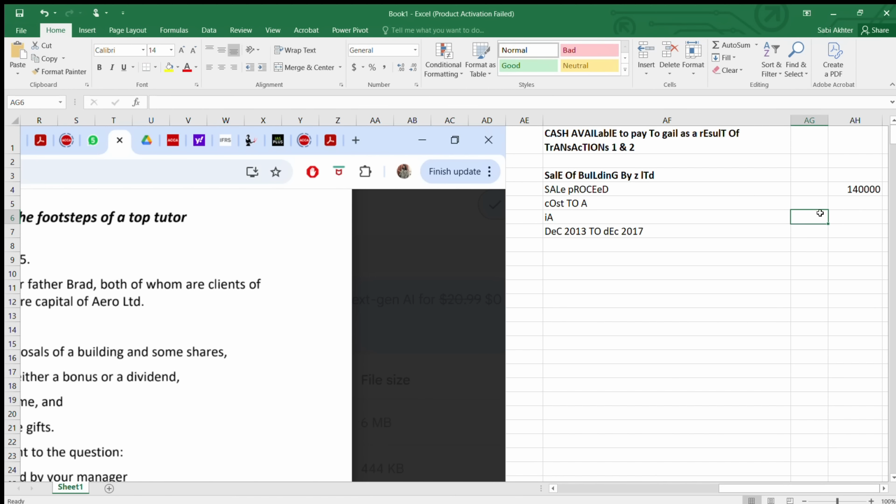So 75,000 is the cost that you will take. Then you're going to take the indexation. When you're taking the indexation, it is this multiplied by 0.097.